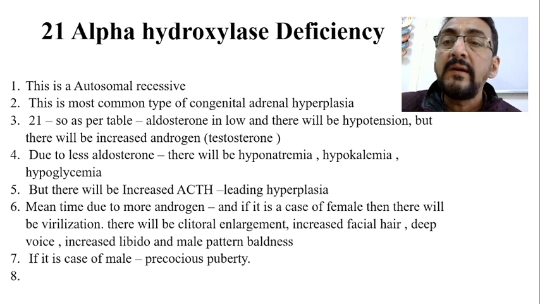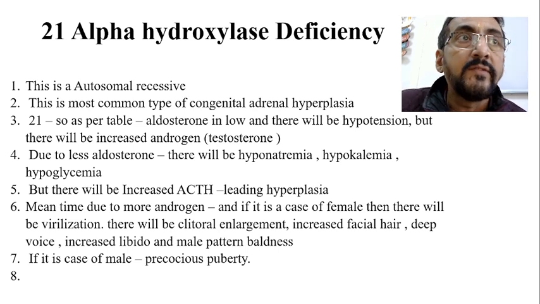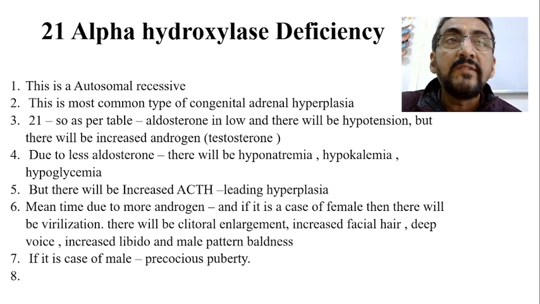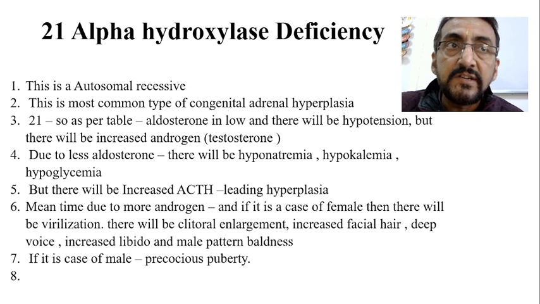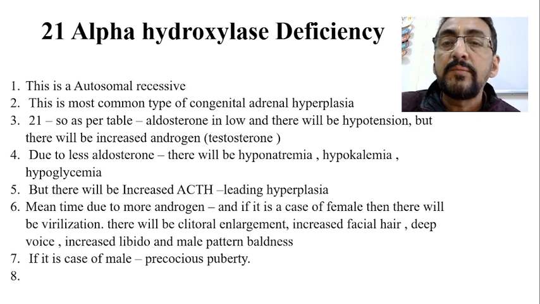Aldosterone, also called a mineralocorticoid, is very important for the absorption of sodium and water, etc. So when sodium and water retention is not there, naturally it leads to hypotension. Meanwhile, as these precursors are directed to the other pathway, there will be excess production of androgen.